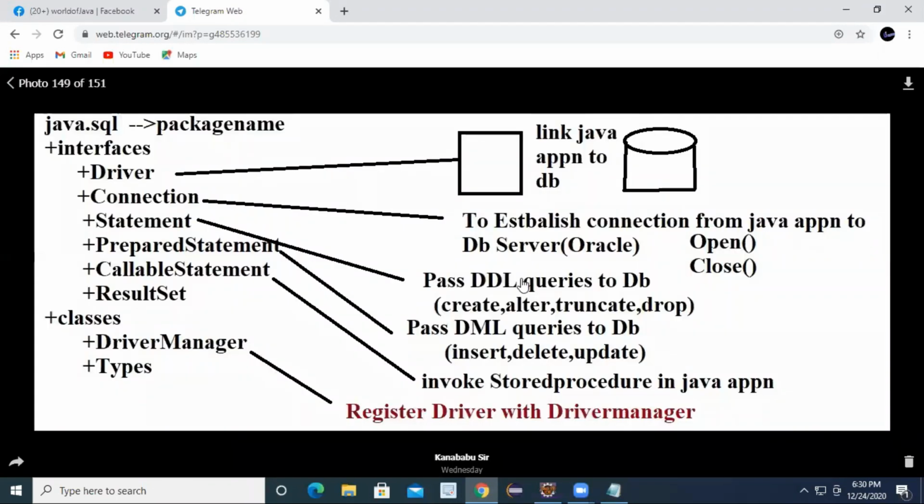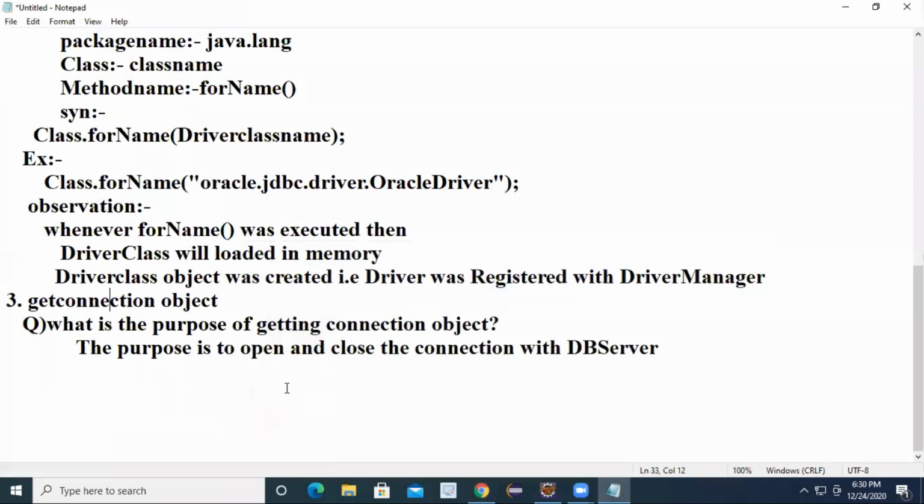So how to get that connection here? Connection con is equal to DriverManager.getConnection. Here you have to pass the URL. DriverManager.getConnection, and you have to pass the URL. So getConnection is a static method available in which class? The DriverManager class.